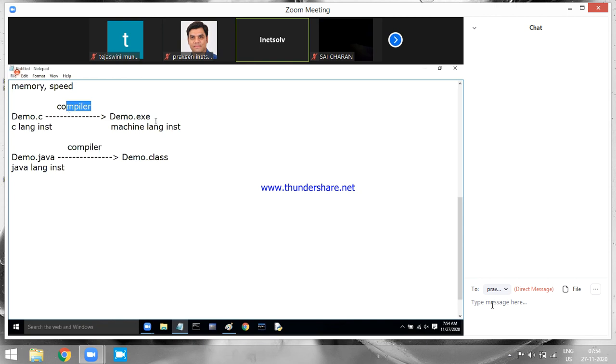In C language, the compiler will generate .exe file. In Java language, the compiler will generate .class file. And what does this .class file contain? You can call them bytecode instructions, or you can call them, and I prefer the second one, special Java language instructions. They are also Java instructions, but special.